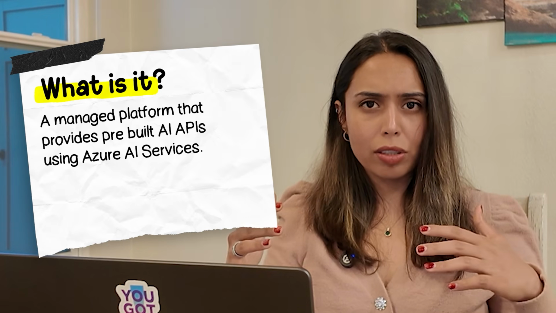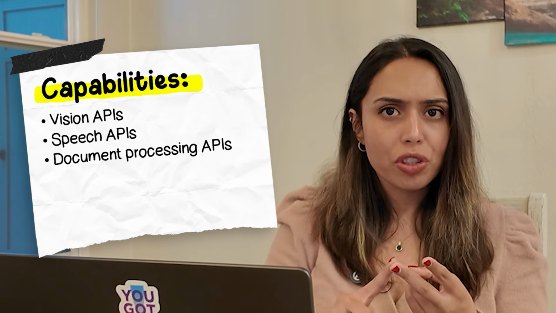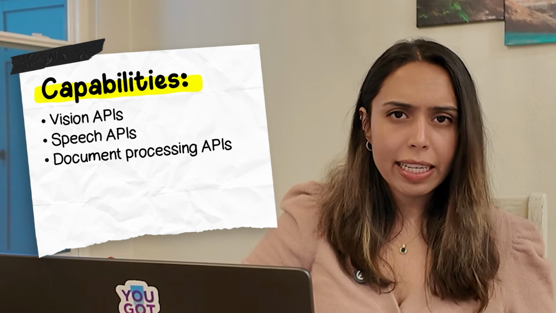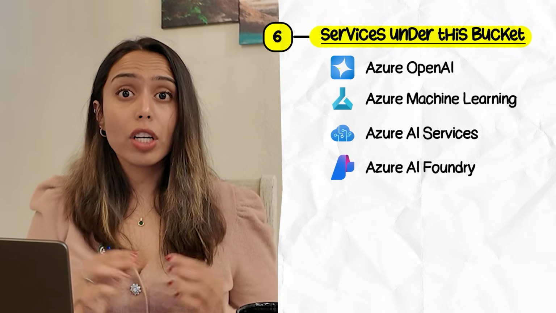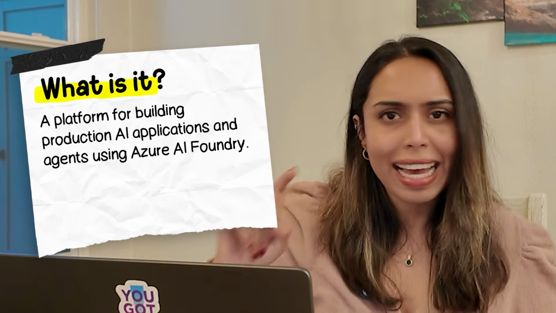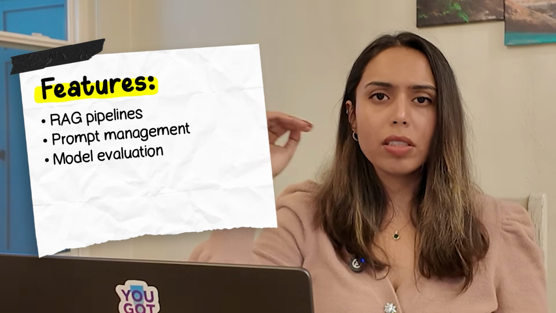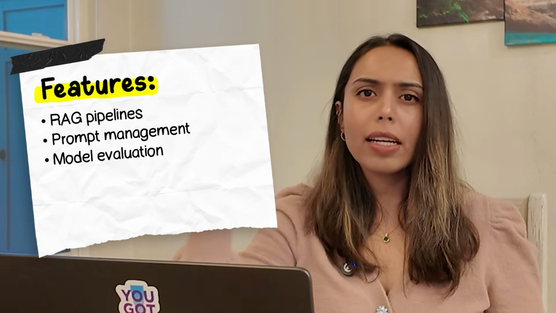Then we have Azure AI Services. This is like again a managed AI platform where you'll get pre-built AI APIs for vision, speech, document processing. You don't need to train any model here. You just call the API and get structured results. As an example, you can extract invoice details from a PDF using document intelligence. Then we have Azure AI Foundry. This is a platform for building production AI applications and agents, including RAG pipelines, prompt management, and model evaluation. This service sits on top of Azure ML and Azure OpenAI.